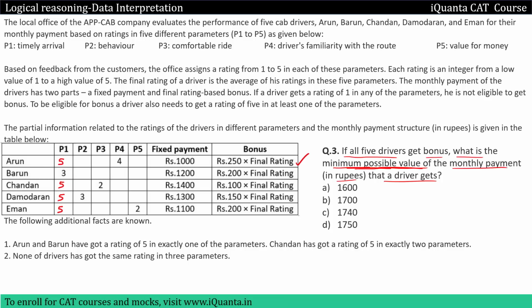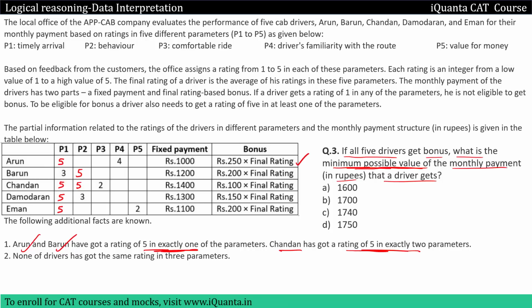Okay. So for Arun we were given that he will get rating 5 exactly once, right? Arun and Varun, they will get rating 5 in exactly 1, and Chandan will get a rating of 5 in exactly 2. So let me give Chandan a rating of 5 in any of the parameters. Okay. Now Chandan has rating 5 in 2 parameters. To Barun also I will give rating 5 in one of the parameters, let it be P2.